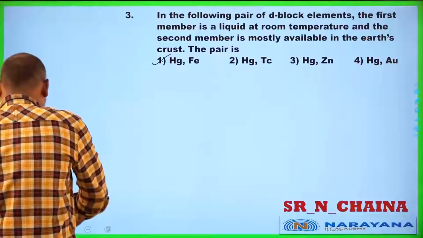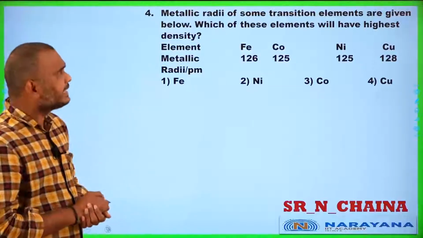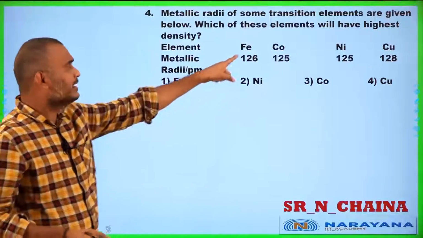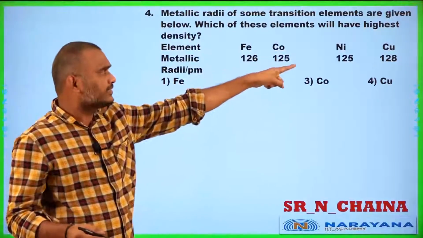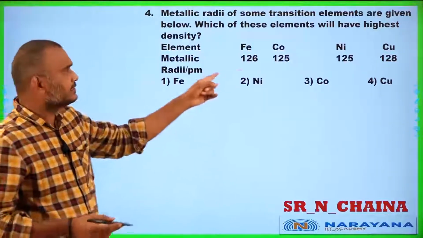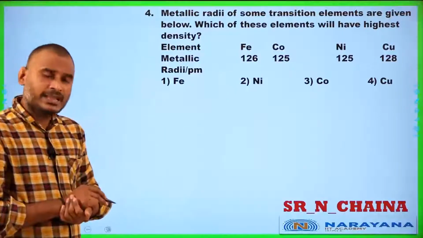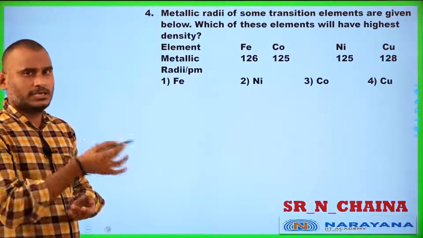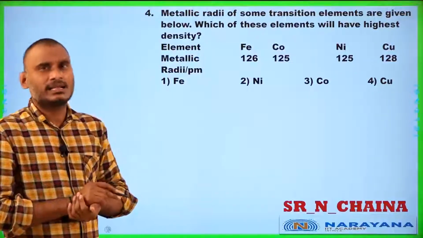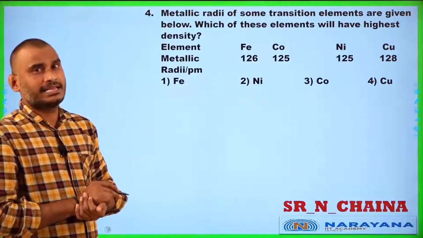And next, question number 4. Metallic radii of some transition elements are given below. Yes students, iron 126, 125, 125 and 128. You know, generally from left to right in the period atomic radius should decrease, but for copper it increases. You know the reason also: the effective nuclear charge is lesser than the screening effect.